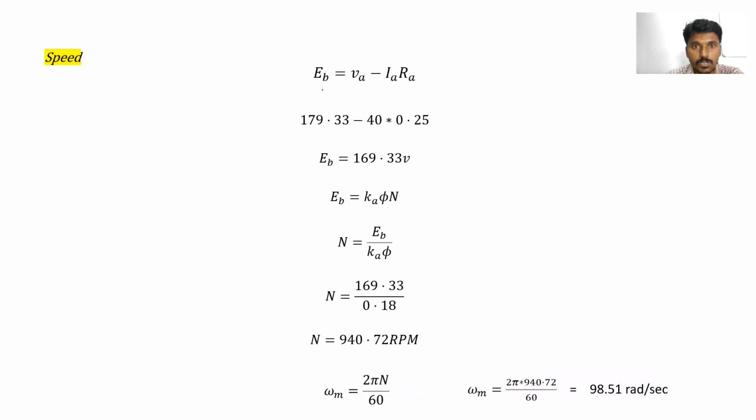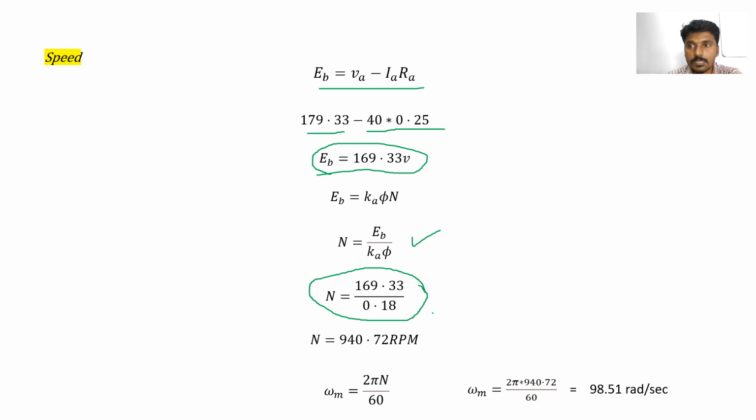We know the formula EB is equal to VA minus IA RA. VA is the armature voltage, 179.33, minus 40 into 0.25. So EB is equal to 169.33 volts. Also we know the formula EB is equal to KFI into N, so N is equal to EB by KFI. By using this equation, we can easily find the speed of the motor.